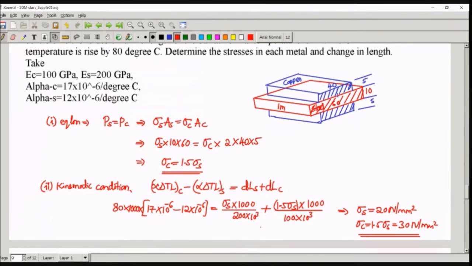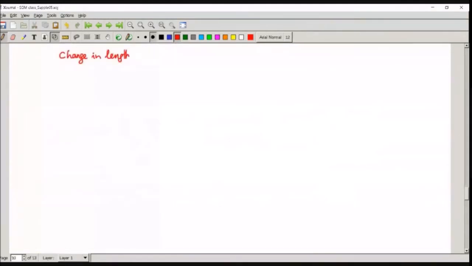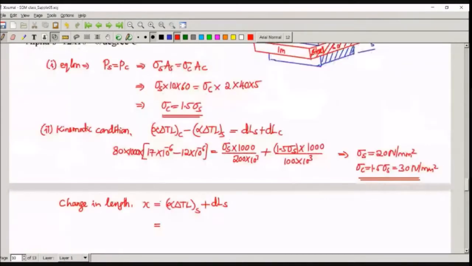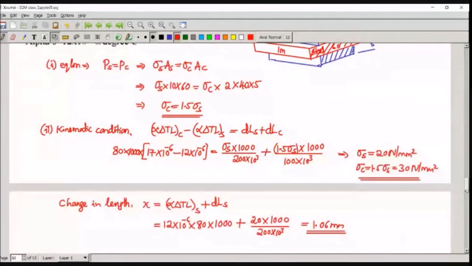We just have to find out the change in length. For parallel arrangement, change in length X is given by alpha delta T L of steel plus DLS, or it is alpha delta T L of copper minus DLC also. That is also fine. Any one you have to use. 12 into 10 power minus 6 into delta T is 80 into L is 1000 plus DLS. DLS is sigma S 20 into LS, LS is 1000 divided by ES. ES is 200. So calculate this, you will get 1.06 mm. That is the change in length of the compound bar.